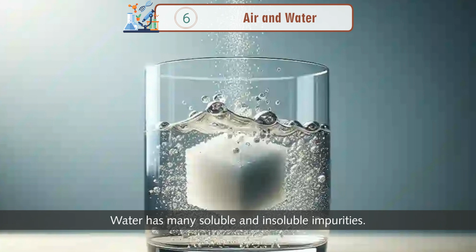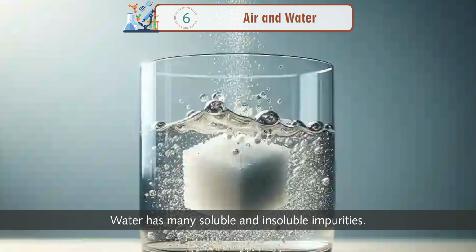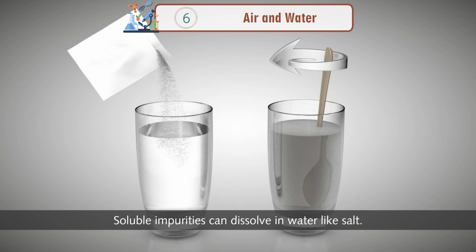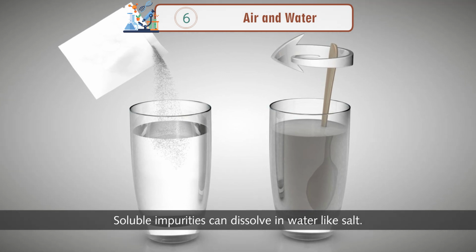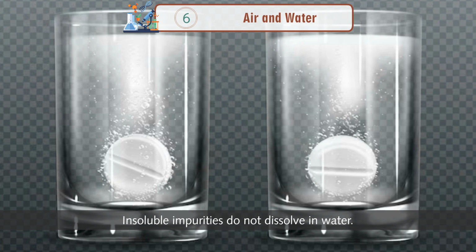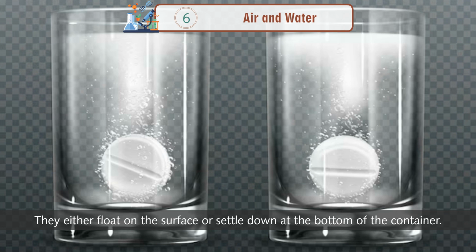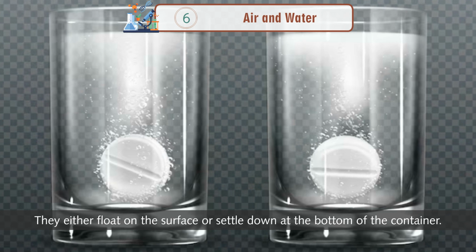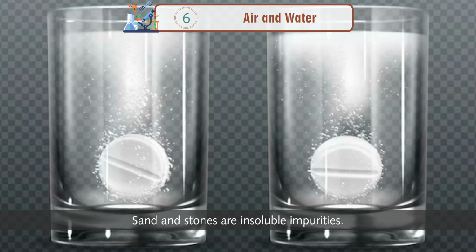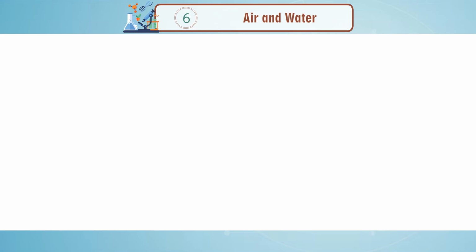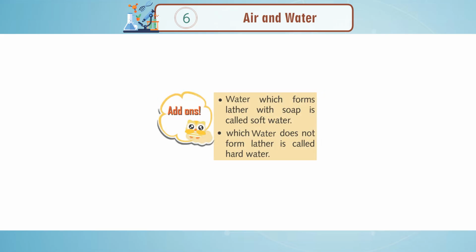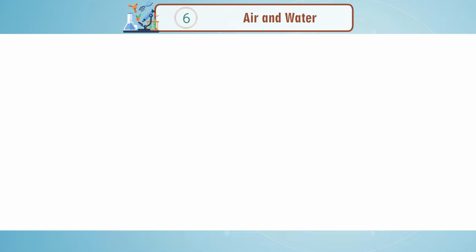Impurities in water. Water has many soluble and insoluble impurities. Soluble impurities can dissolve in water like salt. Insoluble impurities do not dissolve in water. They either float on the surface or settle down at the bottom of the container. Sand and stones are insoluble impurities. Add-ons. Water which forms lather with soap is called soft water. Water which does not form lather is called hard water.